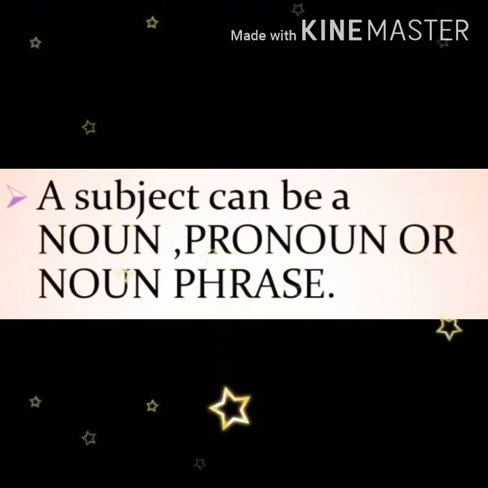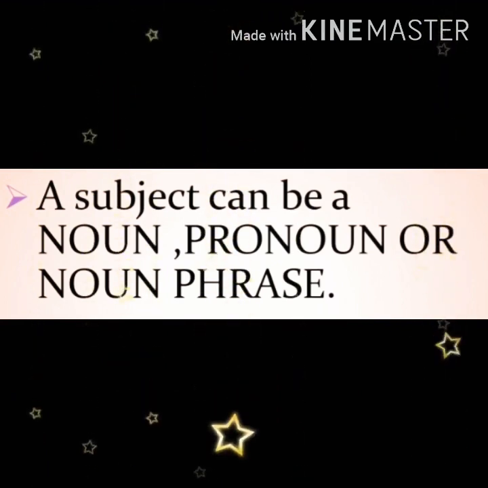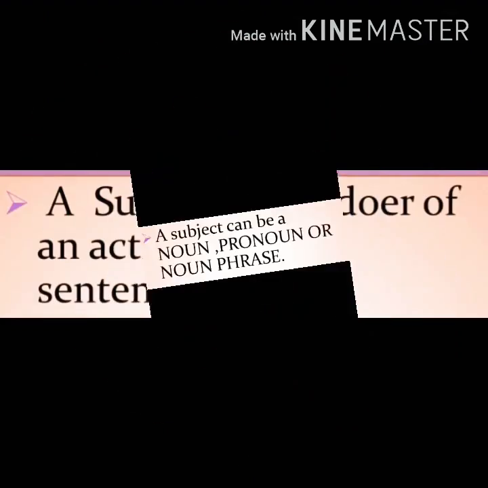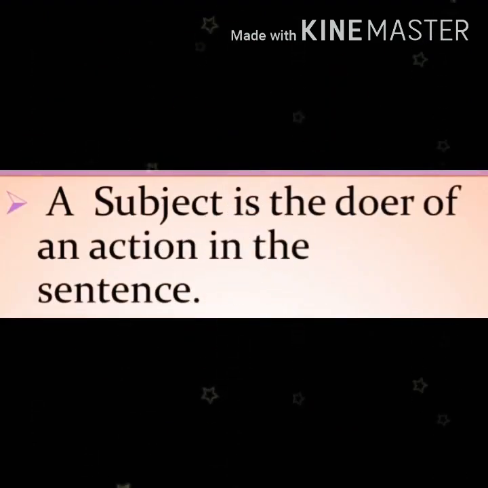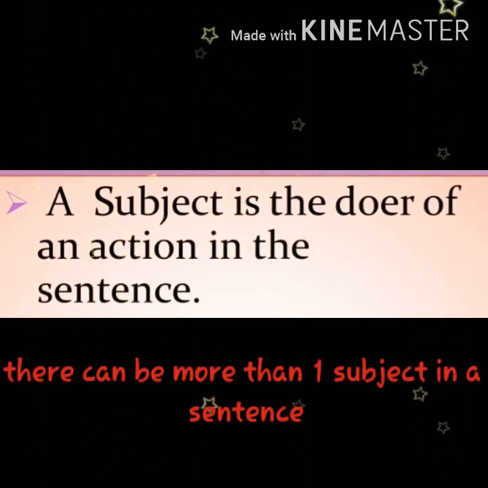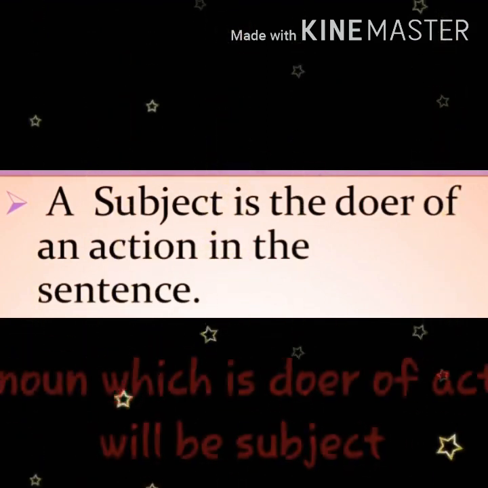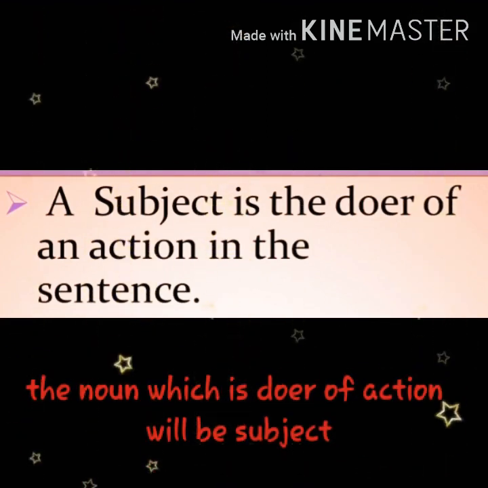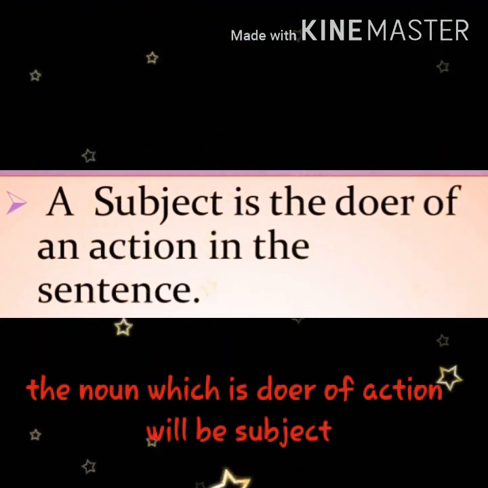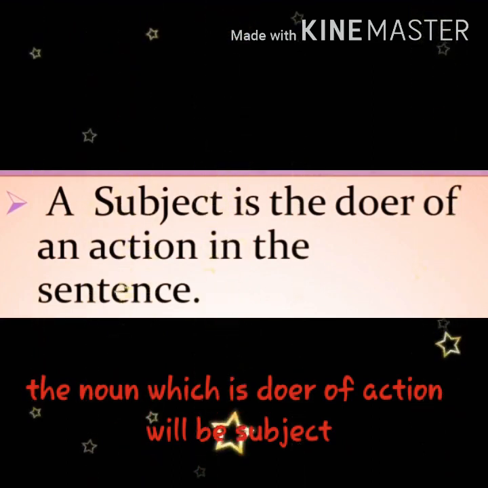So the next one is a continuation of the first rule: a subject is the doer of the action in the sentence. So if there are two or three nouns in the sentence, which one is the right one? Who is actually the subject? In such situations, you should always ask whether the particular noun or pronoun is the person doing the action.